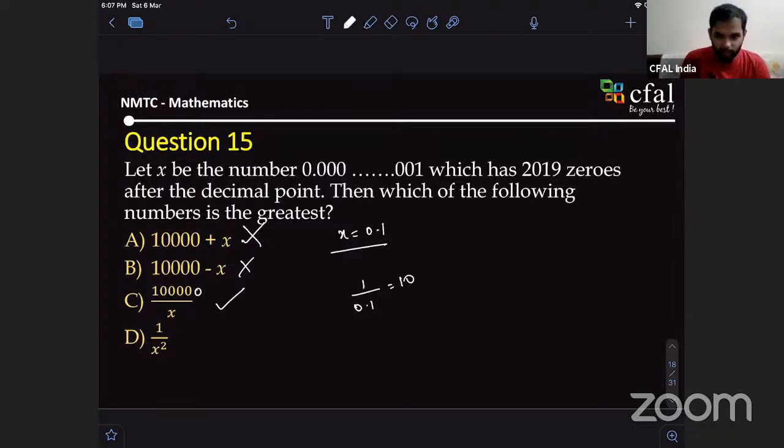Yes, sir. D will be like 0.1 whole square. That is 0.01. Okay. What is this equal to? That is 1 divided by 0.01. Yeah. That is 100. So C is the greatest option.